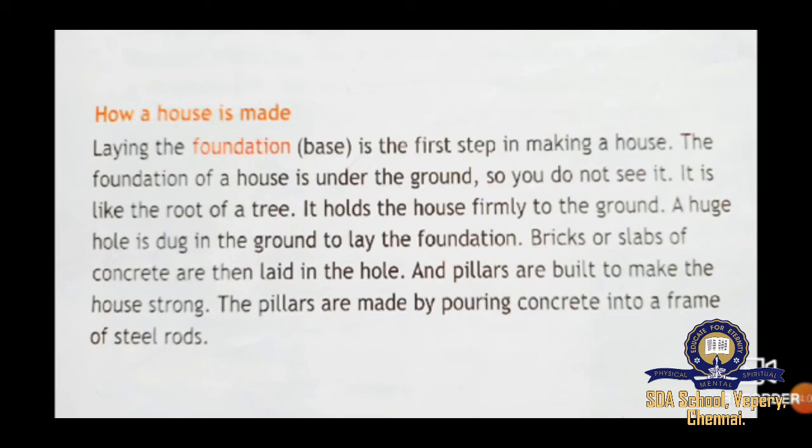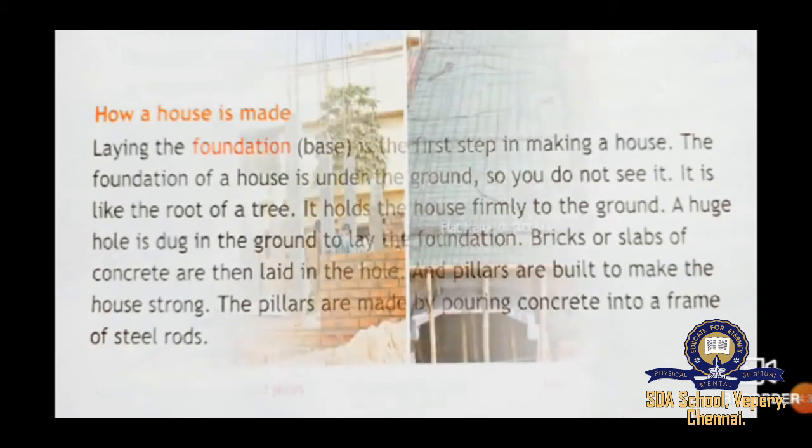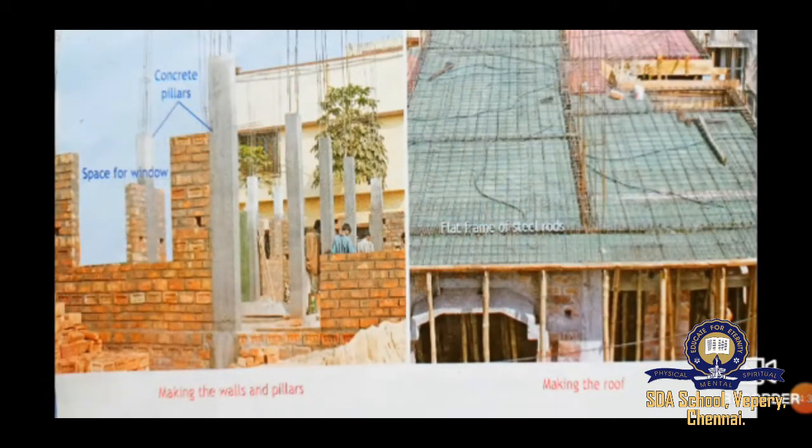A huge hole, huge means what? Big. A big hole is dug in the ground to lay the foundation. Bricks or slabs of concrete are then laid in the hole, and pillars are built to make the house strong. The pillars are made by pouring concrete into a frame of steel rods. See here in this picture, making the walls and pillars and making roofs. And they give space.